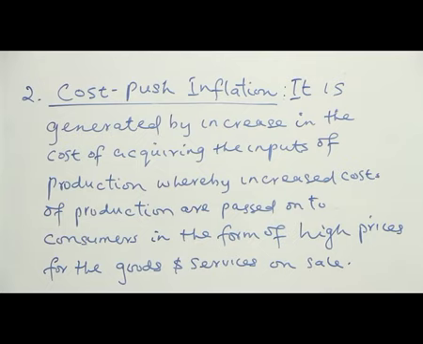So what we are trying to analyze under cost push inflation is that we trace inflation towards the cost of acquiring raw materials, particularly on the side of labor. If labor is agitating for an increase in wages and salaries, there is no way there won't be an increase in the cost of production, because wages and salaries are part of the cost of production.